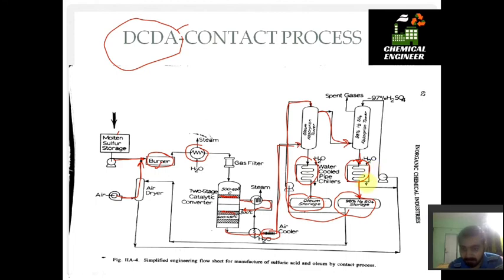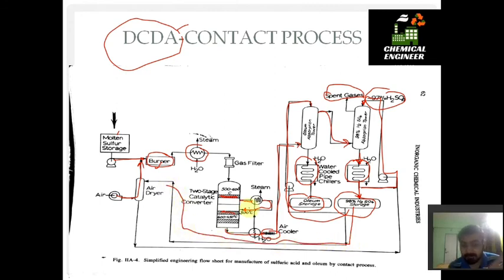In the H2SO4 absorption tower also we are using H2SO4 for absorption. This is 97% H2SO4. Spent gases or the remaining gases which cannot be converted are taken out or flared or sent into the atmosphere directly. So the final product is 98% H2SO4. Now you have observed that one stream is going to the air dryer.